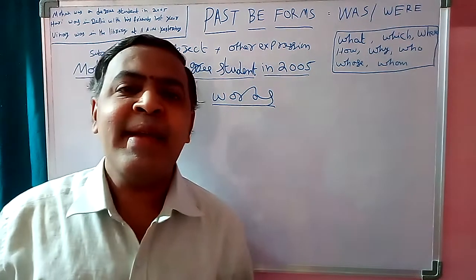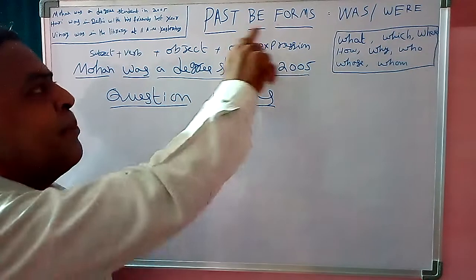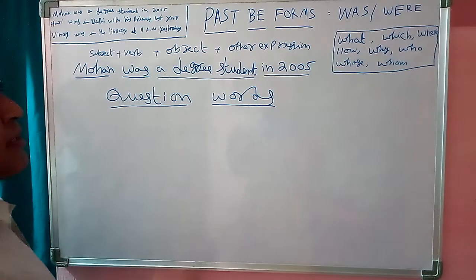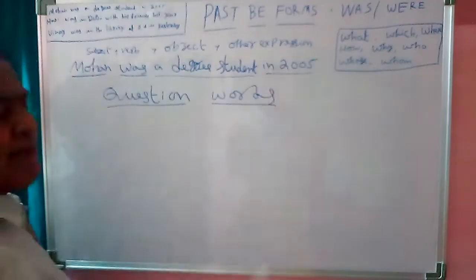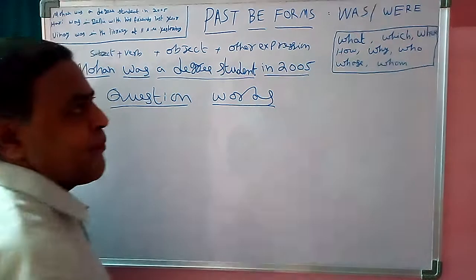Today's topic is question words in past B forms. Past B forms indicate was, were. Was indicates singular. Were indicates plural.